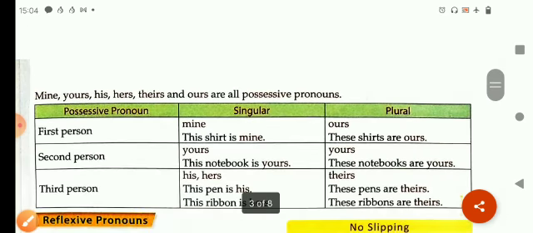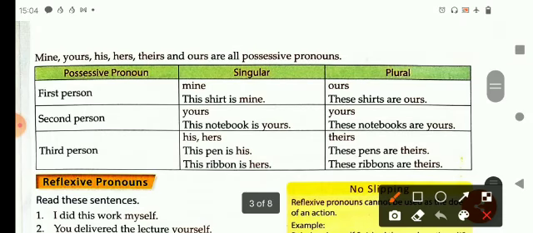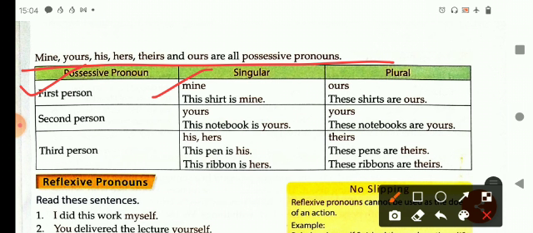Now let's see the table given here. Mine, yours, his, hers, theirs, and ours. All these are possessive pronouns. Possessive pronouns of the first person, like mine. For example, this shirt is mine. Ours, these shirts are ours. For second person, in a singular form, yours. Example, this notebook is yours. And for plural, it also uses the same word, yours. These notebooks are yours.